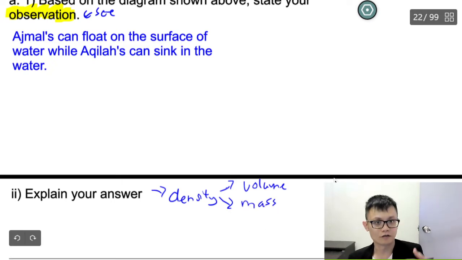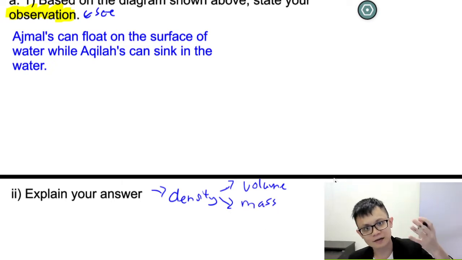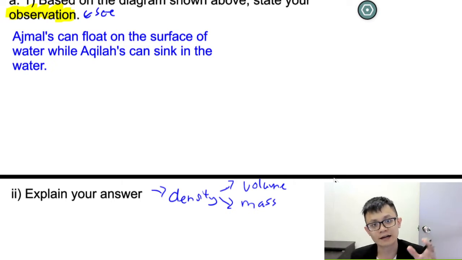If you want to add some more, you want to talk about volume. The air volume in the container is more, therefore it has a lower mass. The density is lower than water, so it floats. And for the sinking can, the mass is very high, therefore the density is higher than water, so it sinks. So you just use your own words.